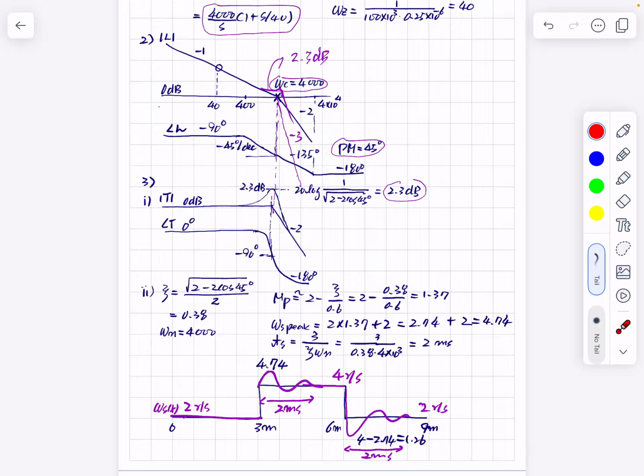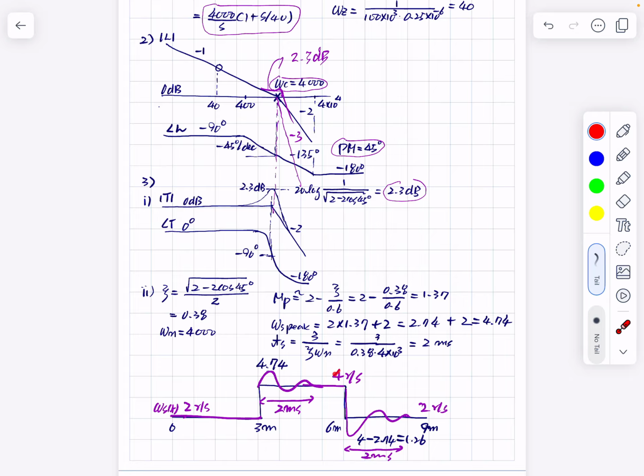And this settling time, 5% bound settling time, is 3 times this one, and this number is 2 millisecond. So this is the accurate prediction of this. After this it reduces by 4, so it goes down to this, which is 4, and this is 2, and there is some undershoot across here by a factor of this one. So the change is this one.